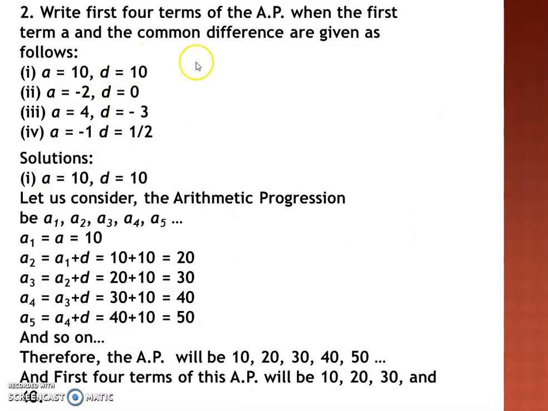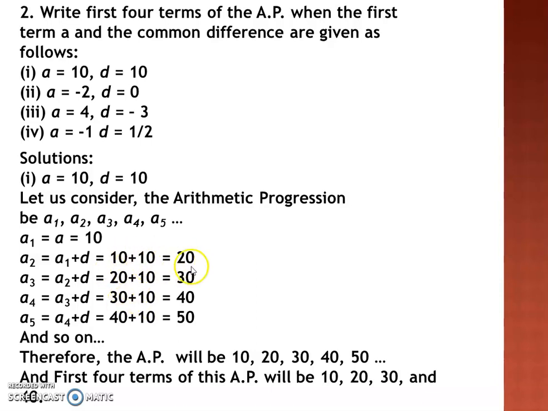So here, you have to write the first 4 terms of the AP when the first term and the common difference are given to you. So you know what is the first term and you know what is the common difference. So you keep on adding the common difference to generate the AP. In the first problem, you have A equal to 10 and D equal to 10. So the first term is already given to you, 10. The second term will be A plus D, that is 10 plus 10, which is 20. The third term will be 20 plus 10, that is 30.